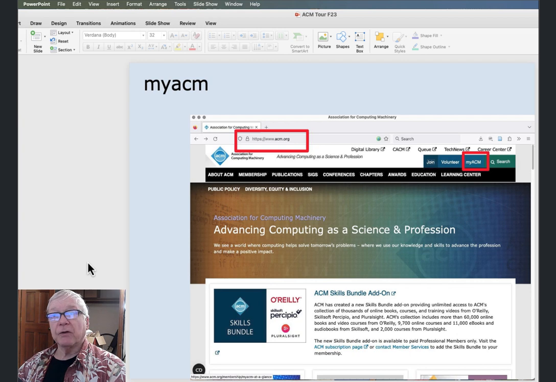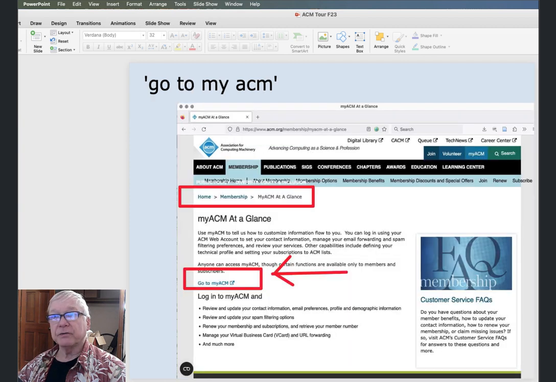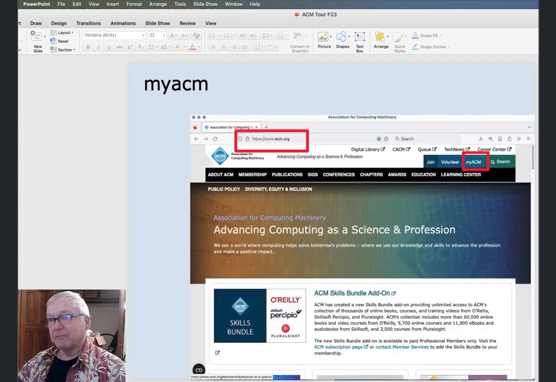So once you've gone through that process of joining, my ACM link here from acm.org takes you to not my ACM. The first non sequitur here. No, yes.